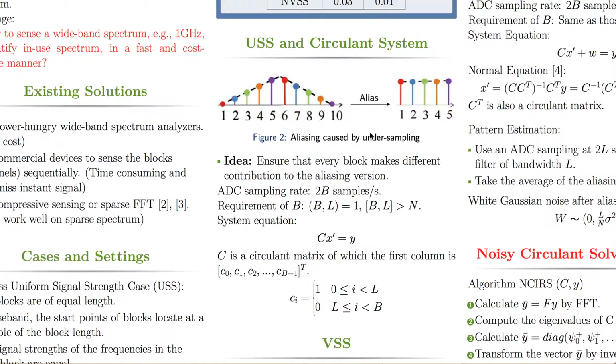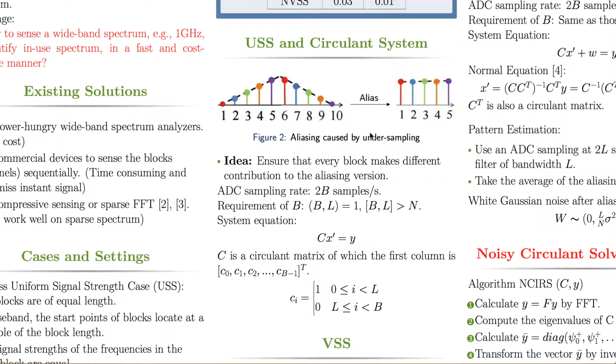In this way, we get the requirement of B: the greatest common divisor of B and L equals 1, and the least common multiple of B and L is larger than n, so that we can have a system equation like Ax equals y. However, if we directly calculate A to the power minus 1 times y to find x, we have two problems. First, we cannot make sure whether A is invertible. Second, the complexity of Gaussian elimination is on the order of n cubed.